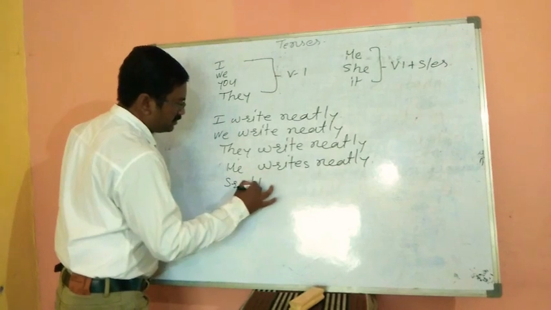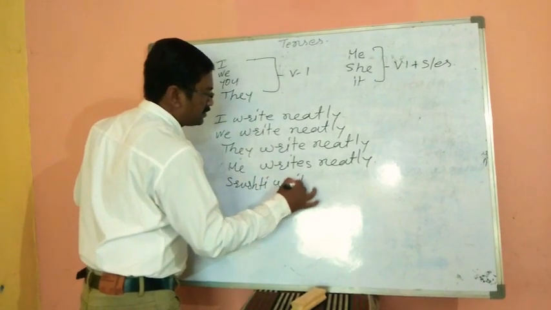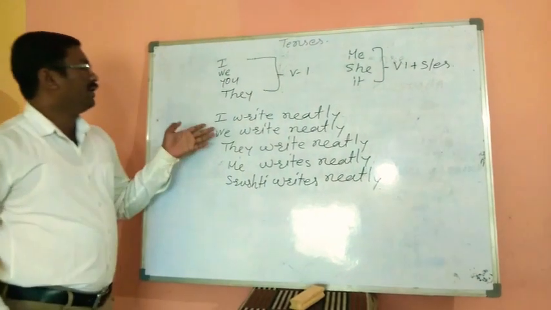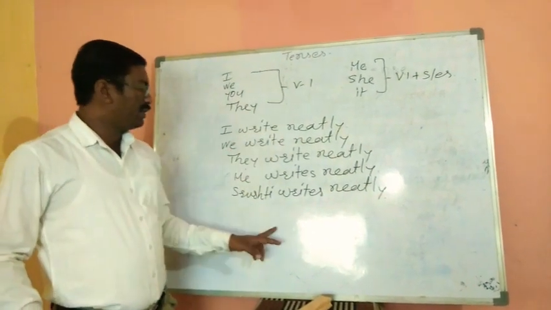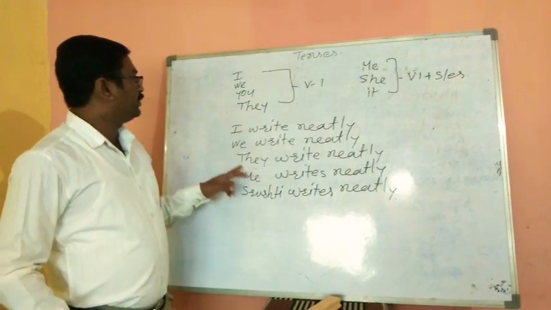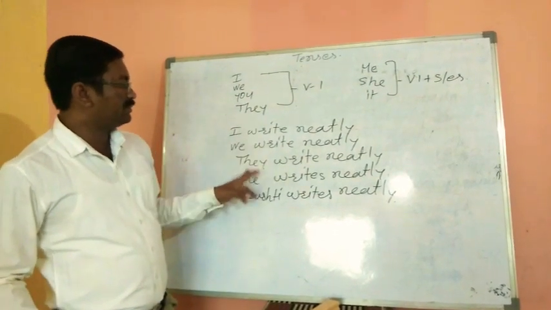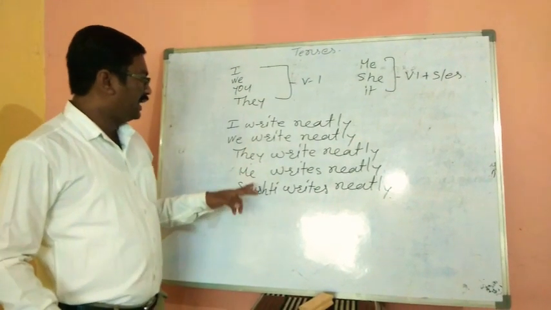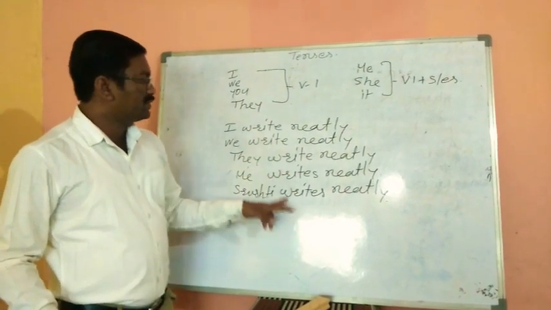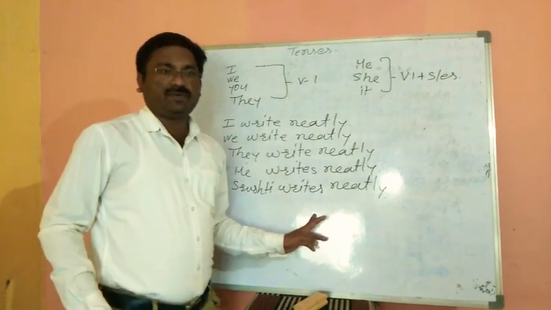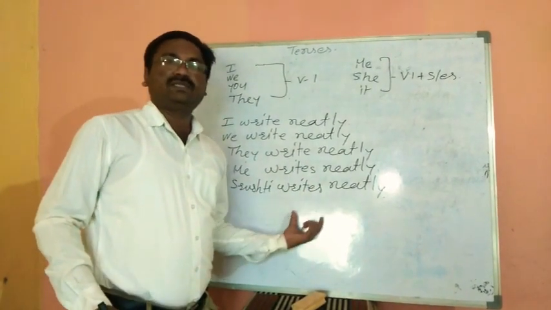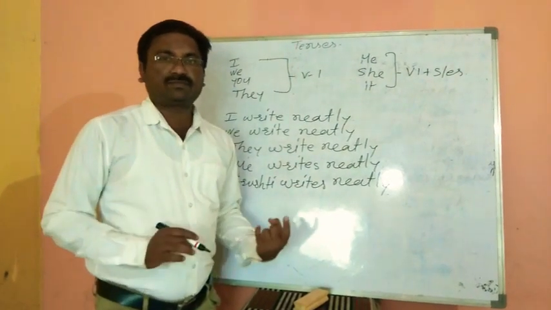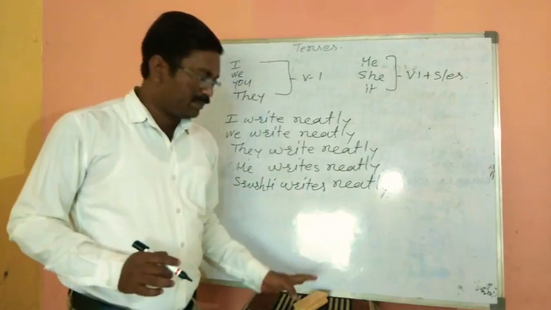Srushti writes neatly. Just see, we have taken write as a common verb here. With I, we, you, they, we are using only the write verb, and with he and Srushti, she, we have used the s form of the verb. Whenever the subject is third person singular, we should use the s form of the verb. Please note down these examples.